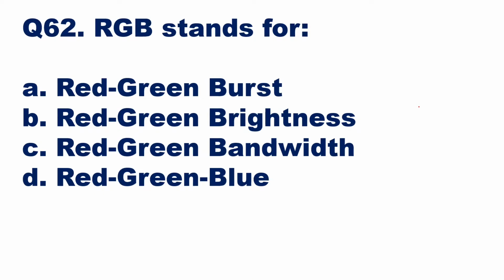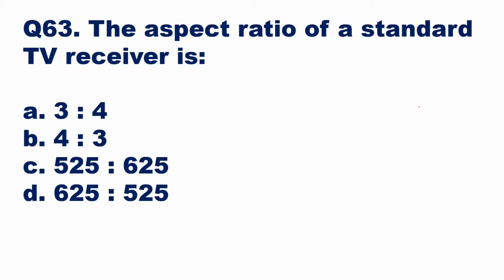RGB stands for what? Now RGB represents the primary colors of color TV transmission, and the primary colors are red, green and blue. So RGB means red, green and blue. So option D will be the right answer here. Then we'll go to the next question.